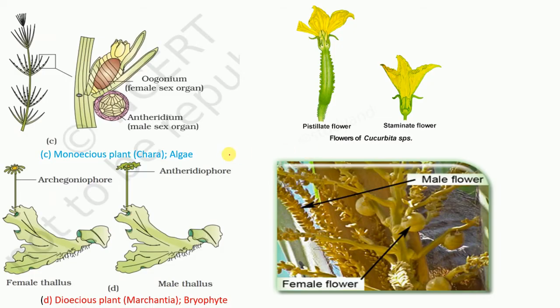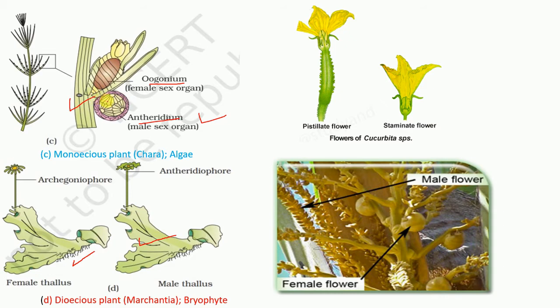Now what is meant by unisexual? See, this is a bryophyte, Marchantia. The female thallus and male thallus are separate, or different. That's the reason it is dioecious, or unisexual. And in the case of monoecious Chara, which is an algae, you can see the oogonium and antheridium, both sexual organs, are present in the same plant, or the same thallus.